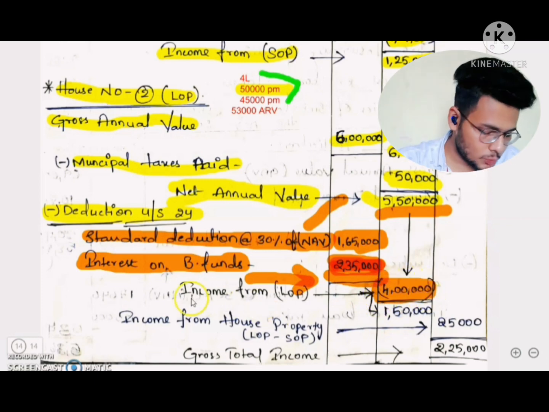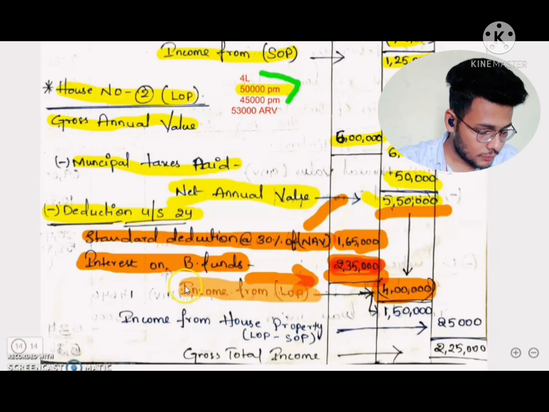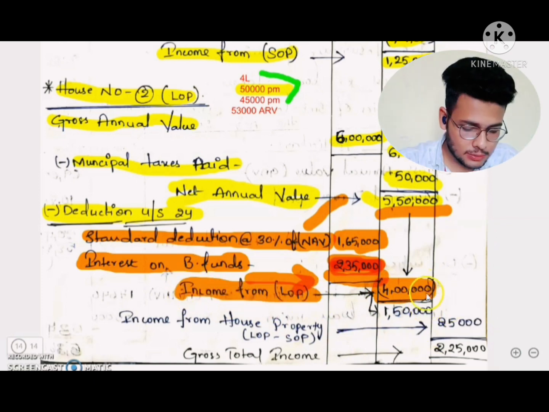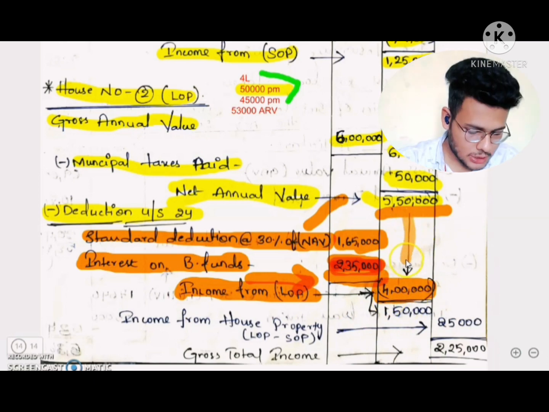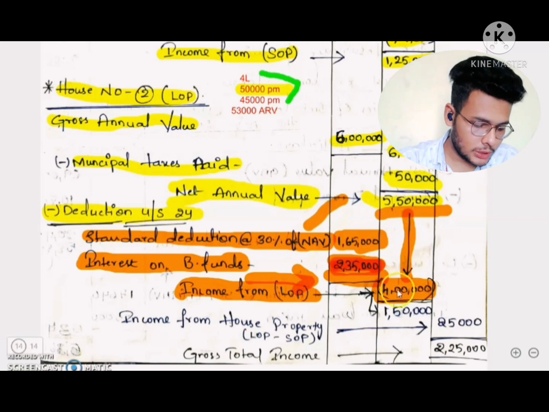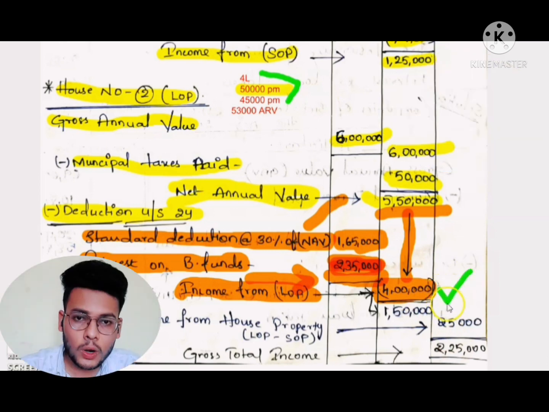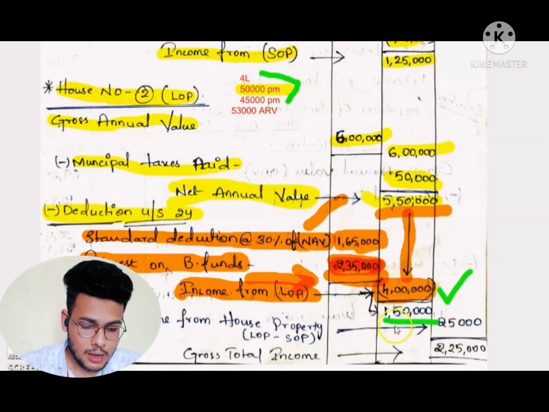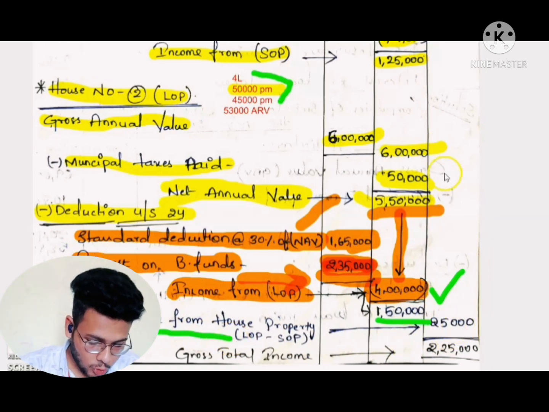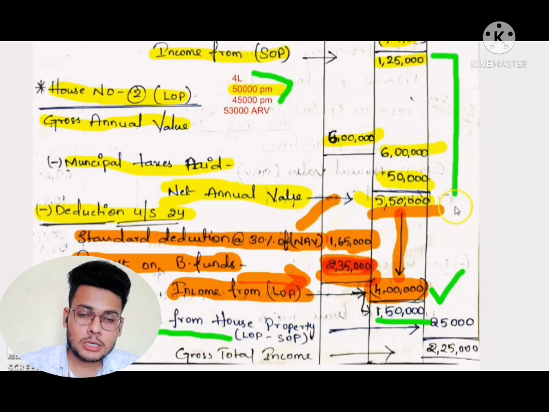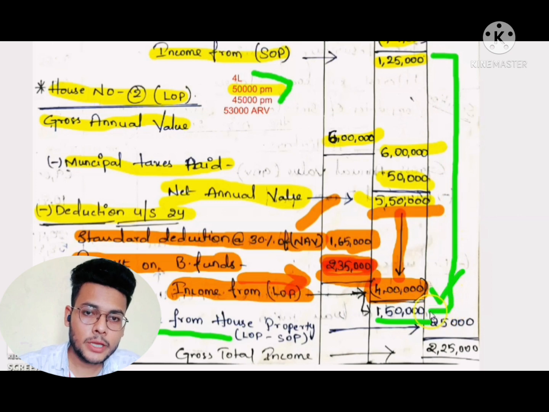We will get 4 lakhs rupees, and after this we write it in the second column, and we deduct the 4 lakhs from net annual value to get the income from let out property. That we will get is 1,50,000 as income from let out property. And after that we will deduct the LOP from SOP.